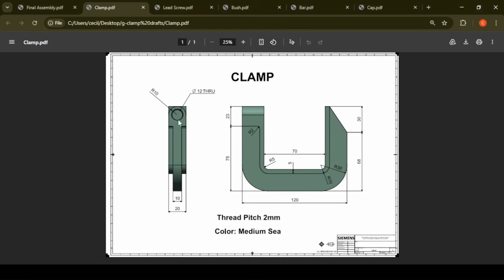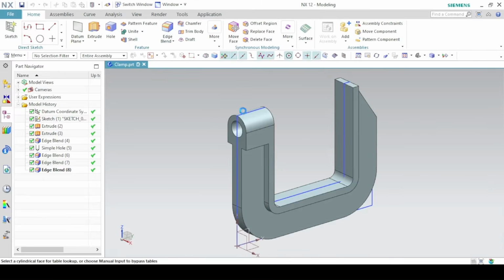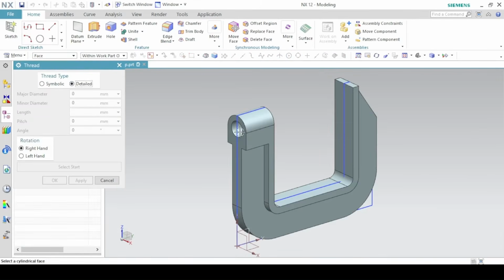Then we add the thread. It has a pitch of 2 millimeters. So locate the thread feature, a detail thread. Click on this area. The major diameter 14, the minor diameter 12. So the difference between the major diameter and the minor diameter is 2 millimeters.